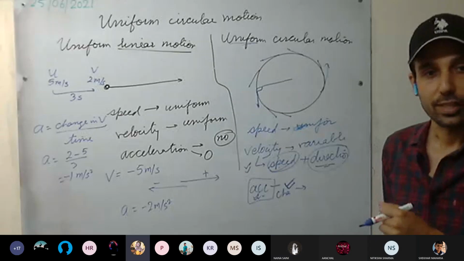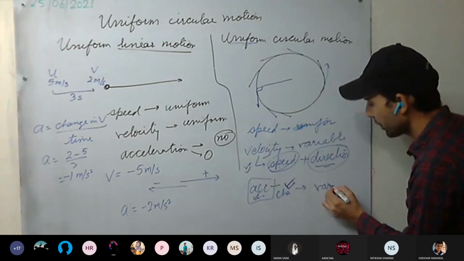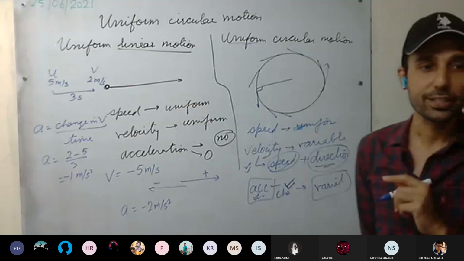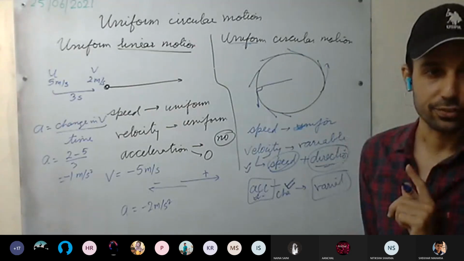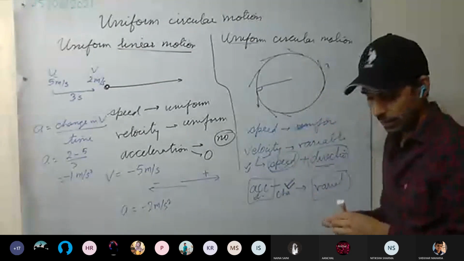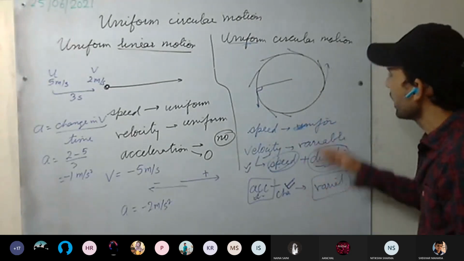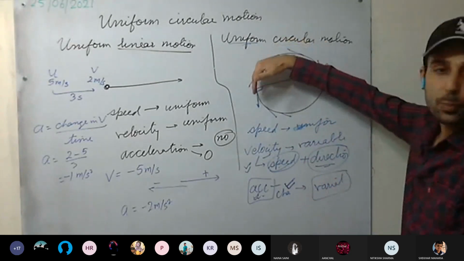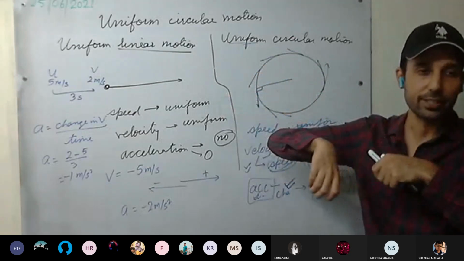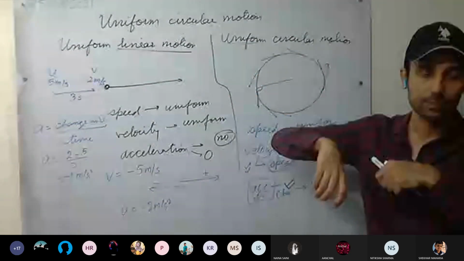It's variable acceleration. There is one more reason for this variable acceleration as well. Each moment, each point, the direction is changing. That means we are applying some force at each point.